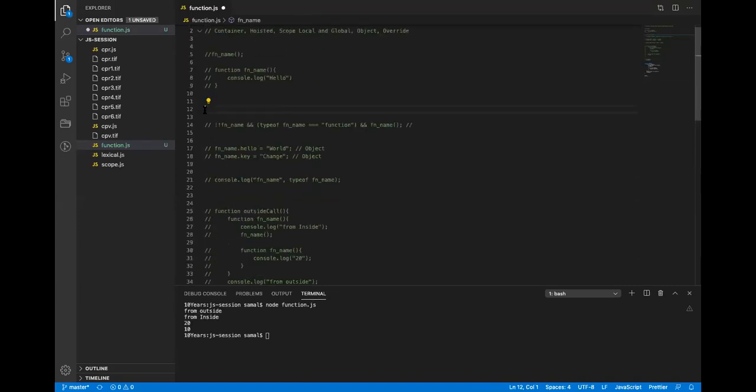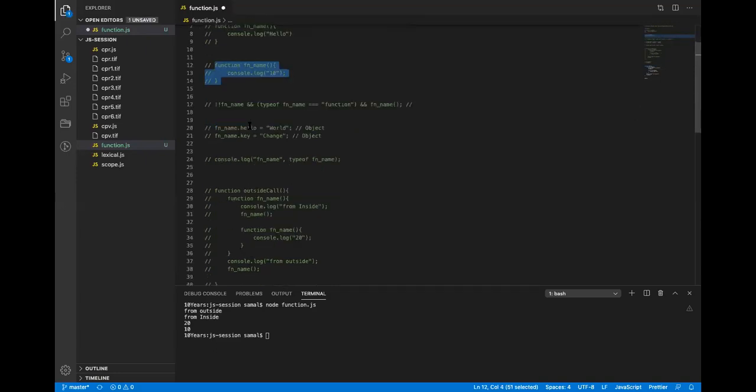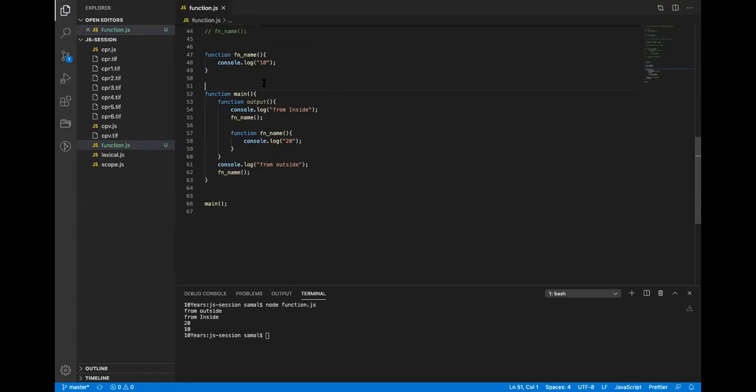Let's copy this. Now tell me, what will be the output?